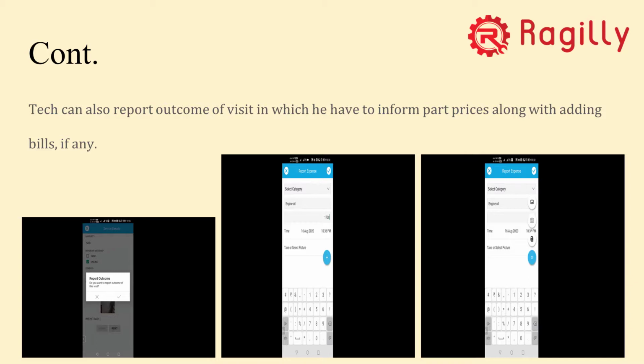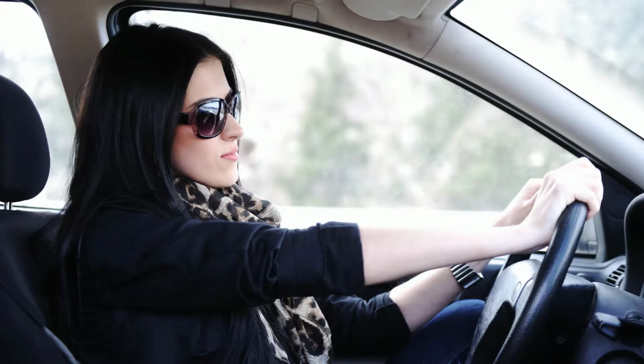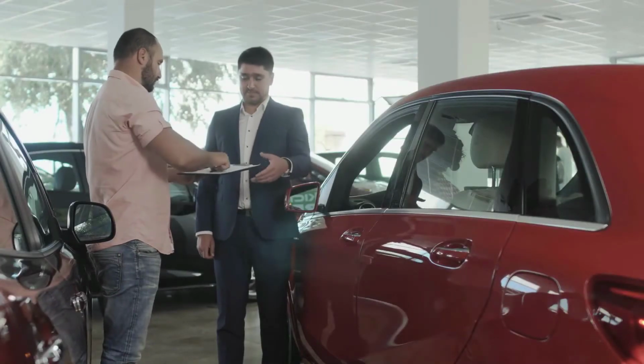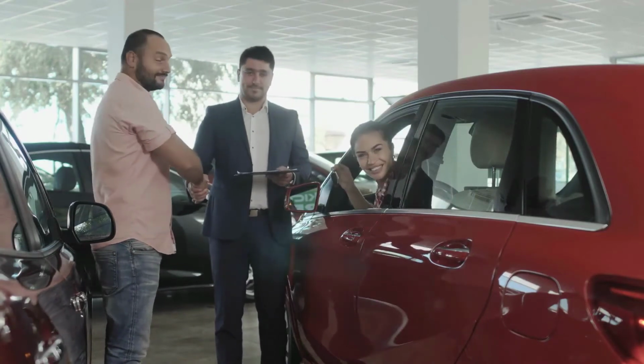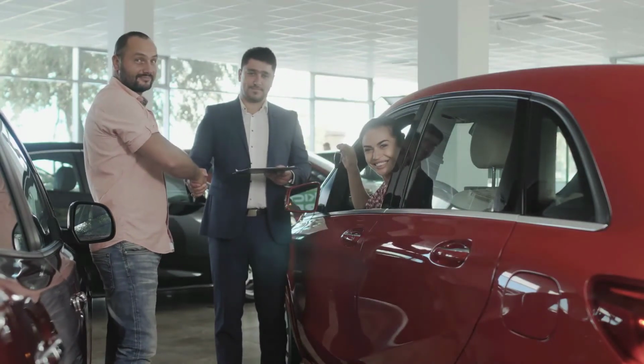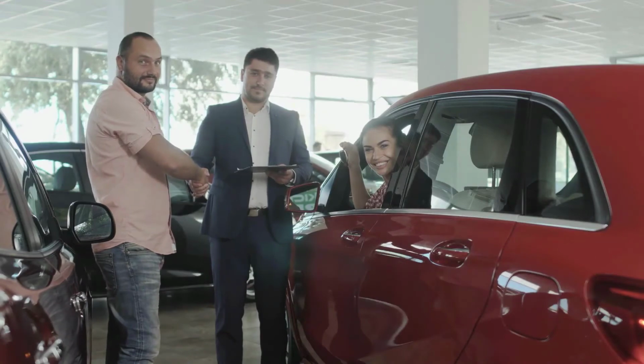We need to make sure that while delivering the car, we again do proper checks and ask the customer to test drive. Once the test drive is done, the technician can directly ask the customer to give the feedback in front of him. In case it is a cash payment or something, we have to take prior approval from the customer care team for the collection of cash. Make sure we cannot collect cash, so please avoid cash payments.